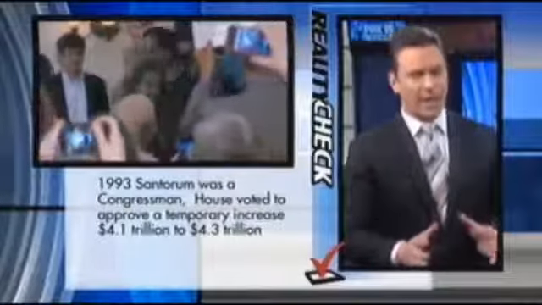So let's take this ad one claim at a time. Is it true that Santorum voted to increase the debt limit 5 times and voted for the billions in wasteful projects? Well, this statement is true. It's a little bit complicated, though.